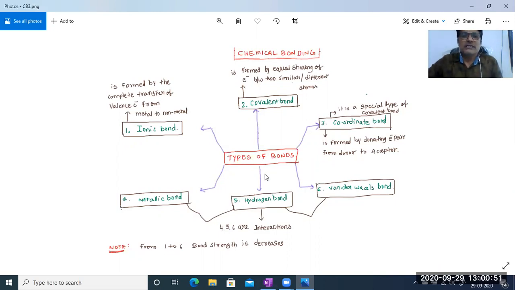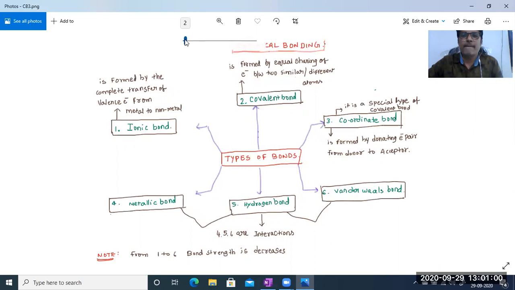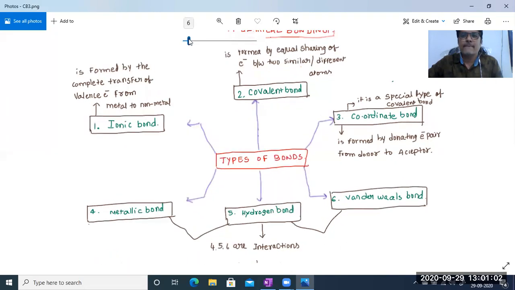Okay, let us start this topic, types of bonds, in chemical bonding. First, how many types are there? Counting from the left-hand side: 1, 2, 3, 4, 5, and 6. There are 6 types of chemical bonds.